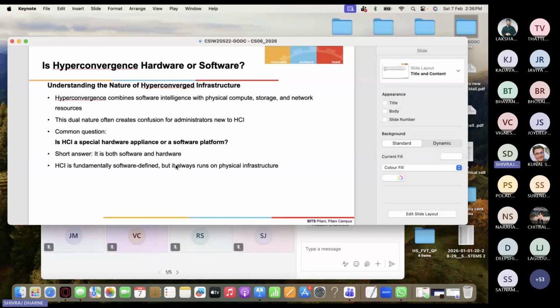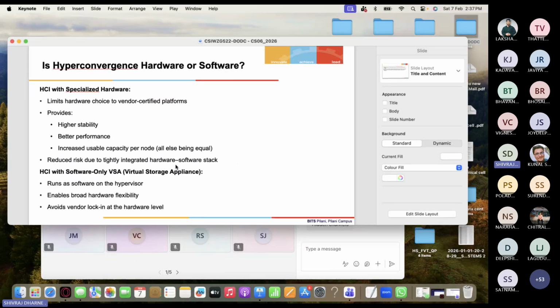People will say, is it hardware or software? You can say it is both, because it is neither just software nor just hardware. You should say it is both software and hardware together, done in a way that it always runs on the physical infrastructure, but software is making things easy, scalable, manageable in every aspect of data center management.